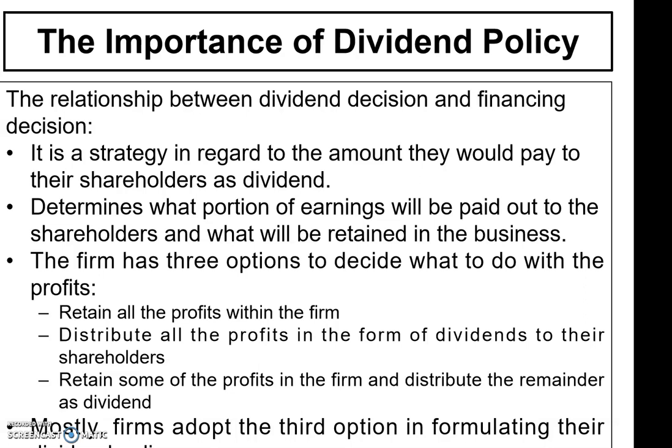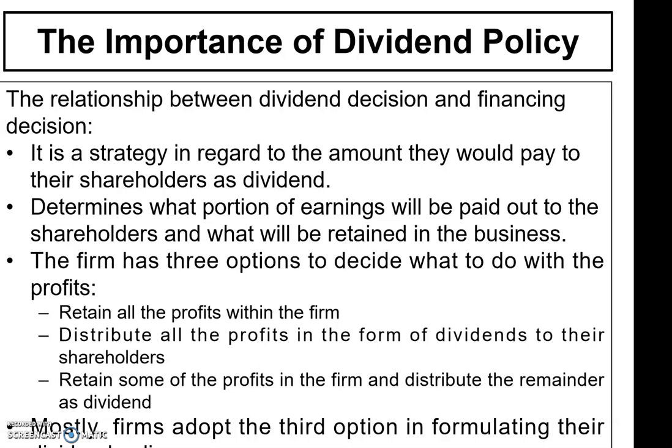Okay, right. The importance of dividend policy. Under this part, it shows the relationship between dividend decision and financing decision. So it is a strategy in regard to the amount they would pay to their shareholders as dividend. Okay, and then the company has to determine what portion of earnings will be paid out as dividend to the shareholders and what will be retained in the business, right?